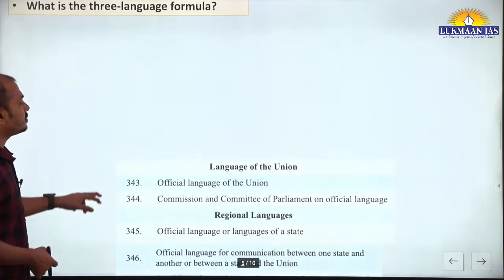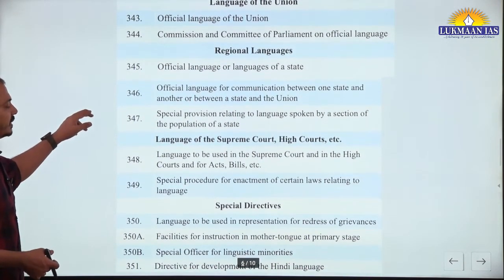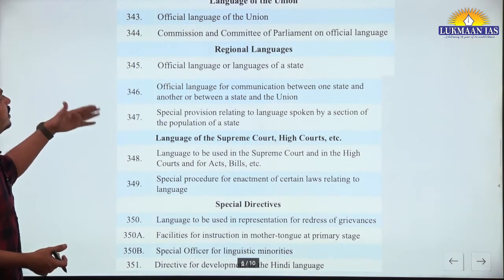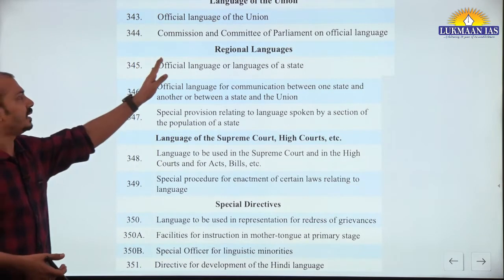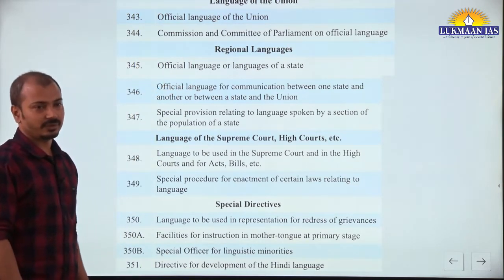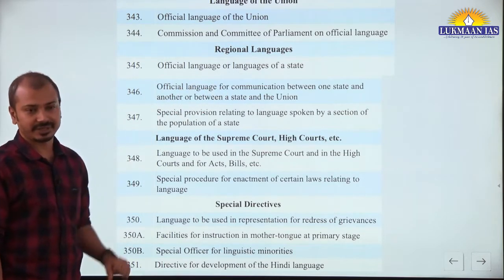Okay. Now this is important for prelims examination. Yes, directly from M. Laxmikant. Yes, languages of union. Article 343, official language of union. Okay, then Article 345, official language of state.